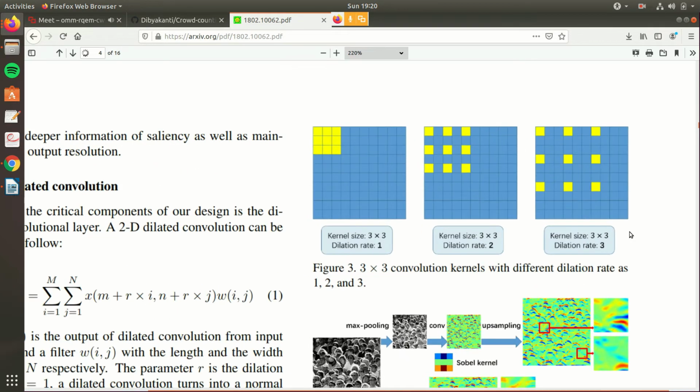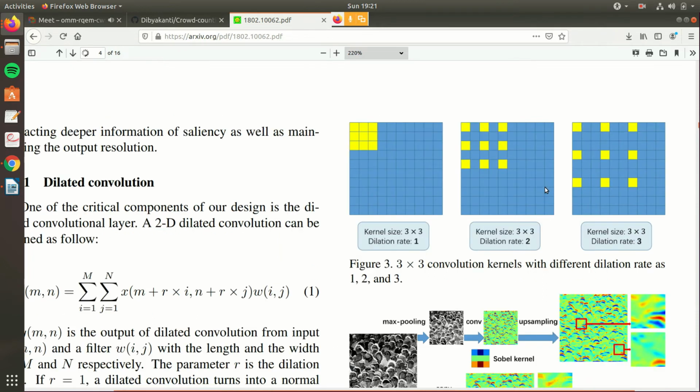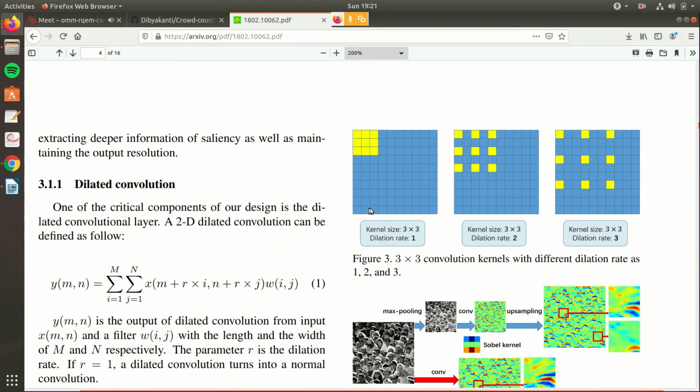So as you can see in the dilated convolution, this is the basic idea of how the dilated convolution works. This is a normal convolution, which has a dilation rate of 1. This is a dilated convolution with a dilation rate of 2 and a dilation rate of 3. These all use a kernel size of 3 cross 3 only, and you can see the output sizes are different in all of those. So what was the benefit of using dilated convolution?